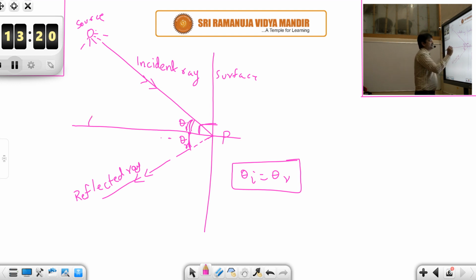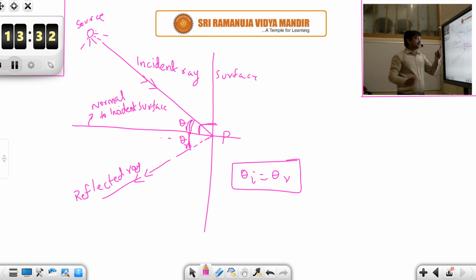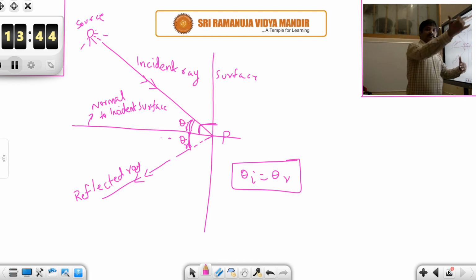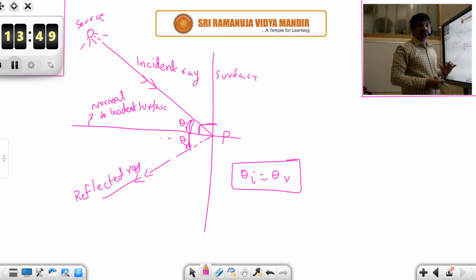This perpendicular line, we'll call it the normal to the incident surface. This is an important property of light. Whenever a light ray hits the surface, it reverts back at some angle.